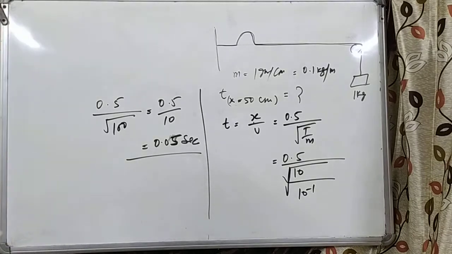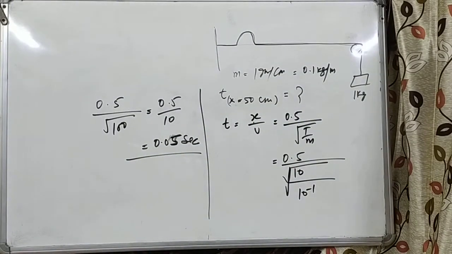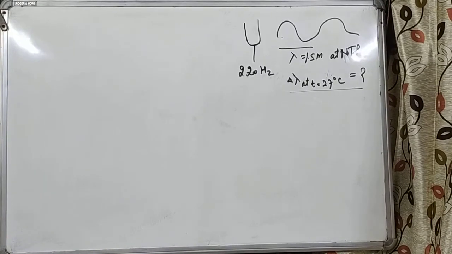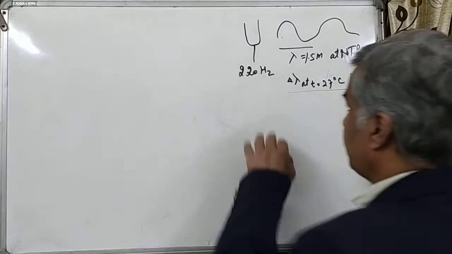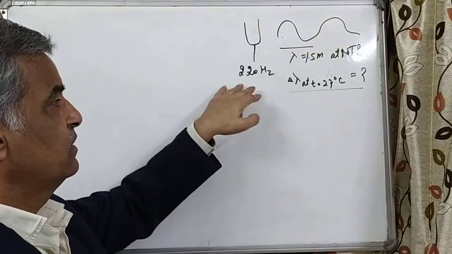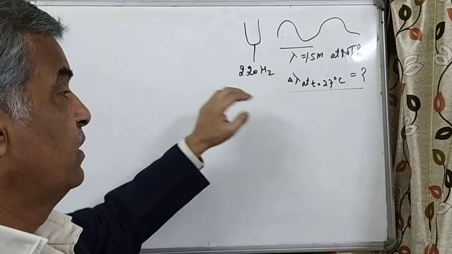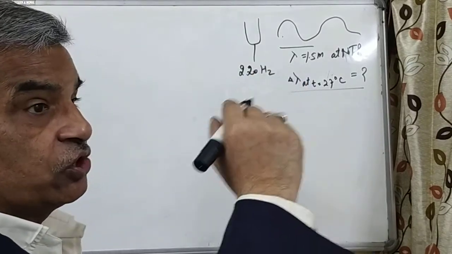Okay. So our next question is very simple. Yes, this is the question. In this question, there is a tuning fork of frequency 220 Hz. Due to vibration of the tuning fork, sound is produced.